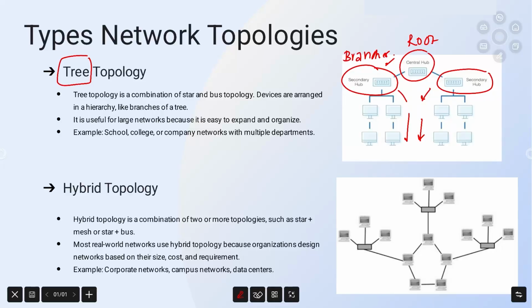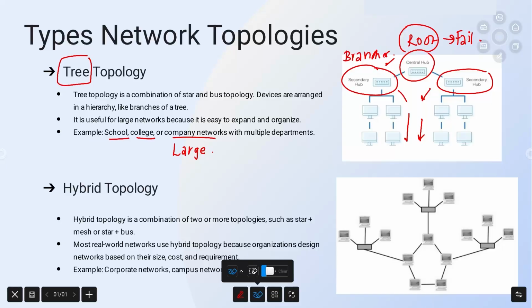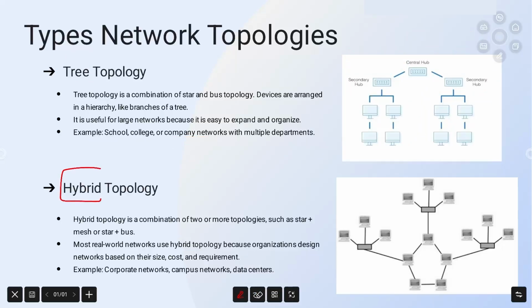Tree topology is very useful for large networks because it is easy to organize and expand when more devices need to be added. However, the disadvantage is if the main backbone, this root, fails, it can affect a large part of the network. So this topology is commonly used in schools, colleges and company networks. So now we have understood what is tree topology. Let's move to what is hybrid topology.